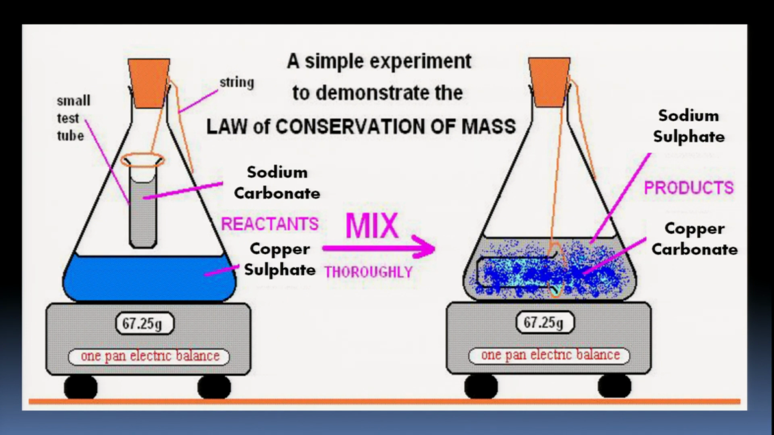This is the law of conservation of mass. When we mix them, the chemicals in the ignition tube are dropped into the solution. What do we get? We get sodium sulfate and copper carbonate. Copper carbonate is the precipitate formed.